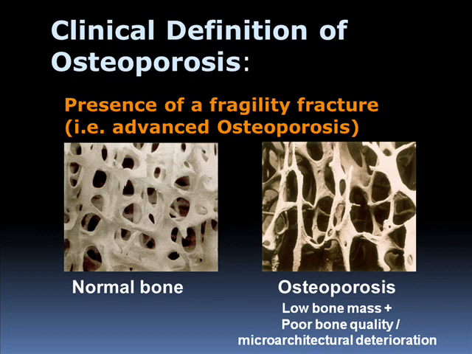These are very well-known pictures. Normal bone, osteoporosis. You can see that not only are the trabeculae very thin, giving overall low bone mass, a lot of the trabeculae, especially the horizontal ones, are broken. So there's actually very poor bone quality as well. This is a structure with a few very thin broken columns and very, very few beams. So you can imagine this is much weaker than what the bone mass shows you on BMD.